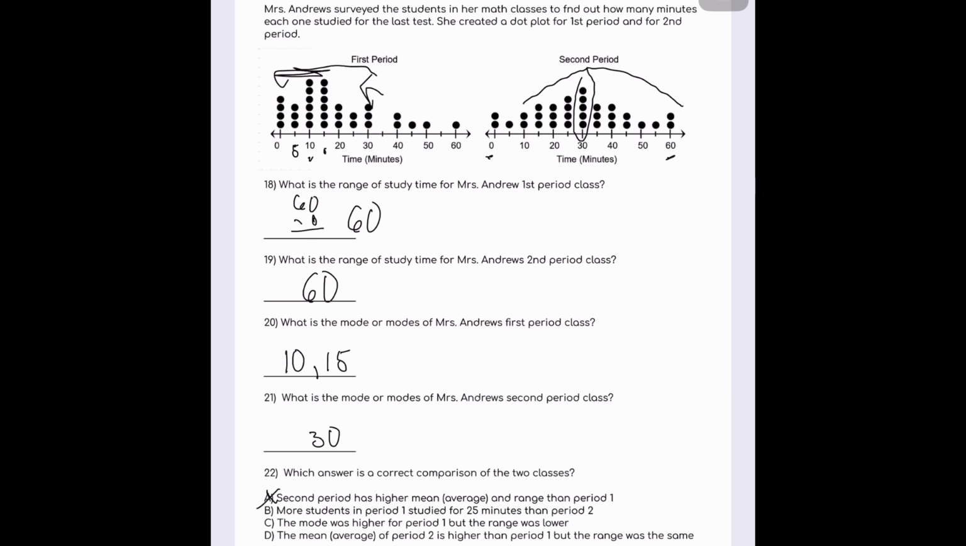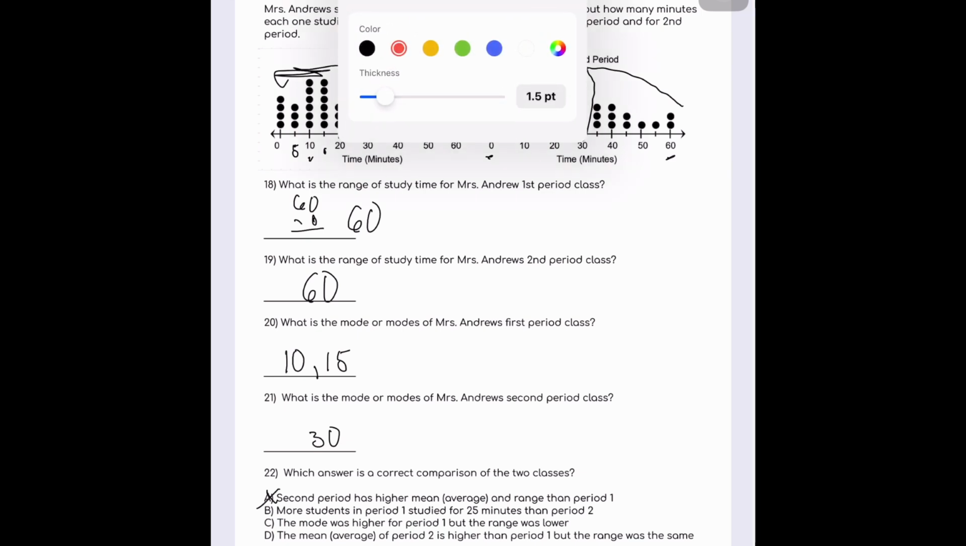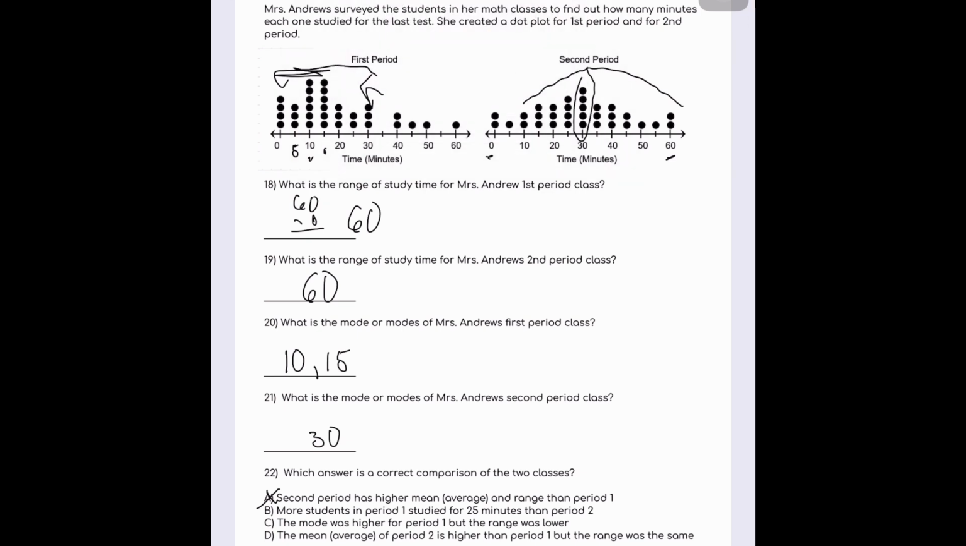More students in period 1 studied for 25 minutes than in period 2. Well, here is 25 minutes, right there. And 25 minutes for second period is right here. Clearly you can see that 4 people studied in period 2 and only 2 studied in the first period for 25 minutes. So it cannot be choice B.